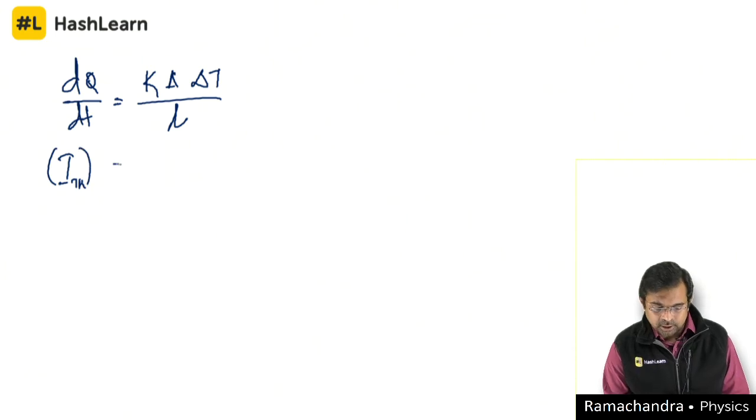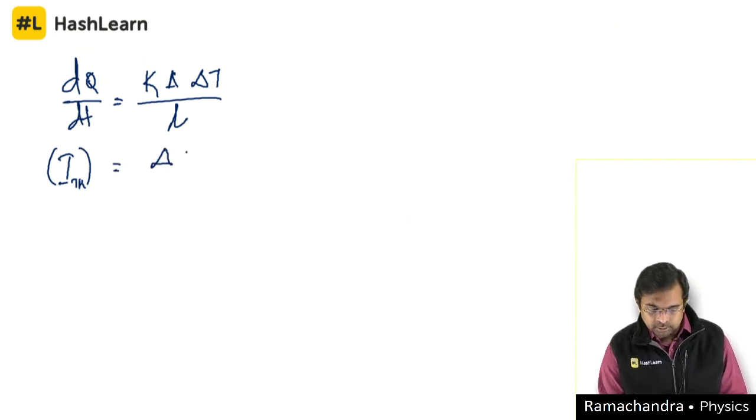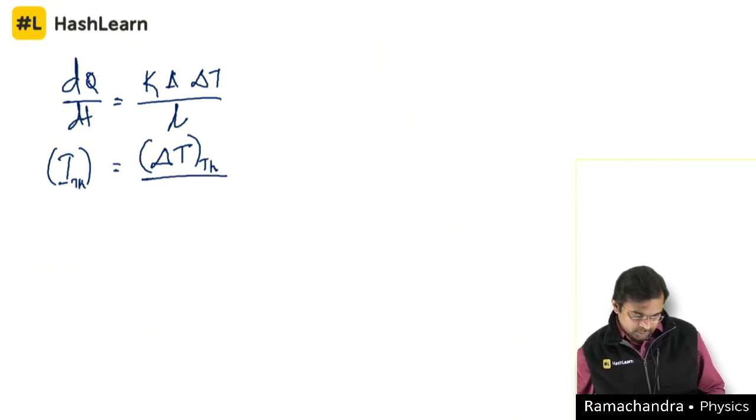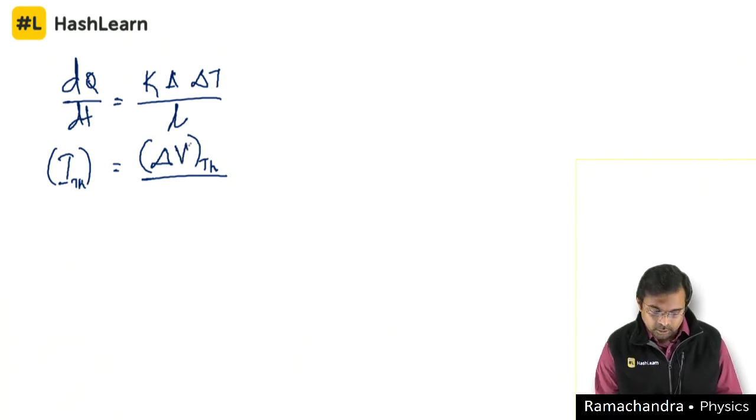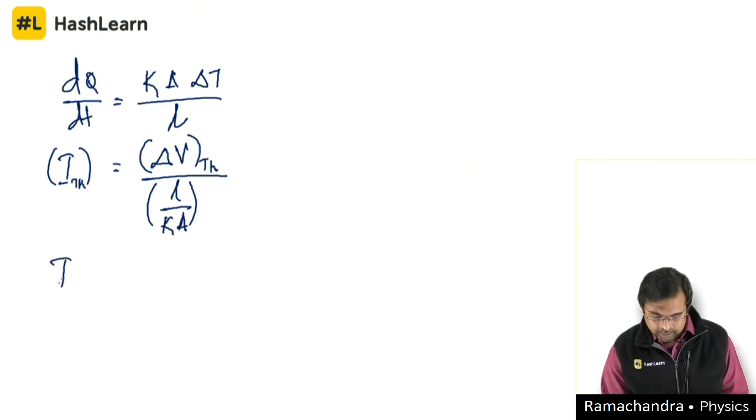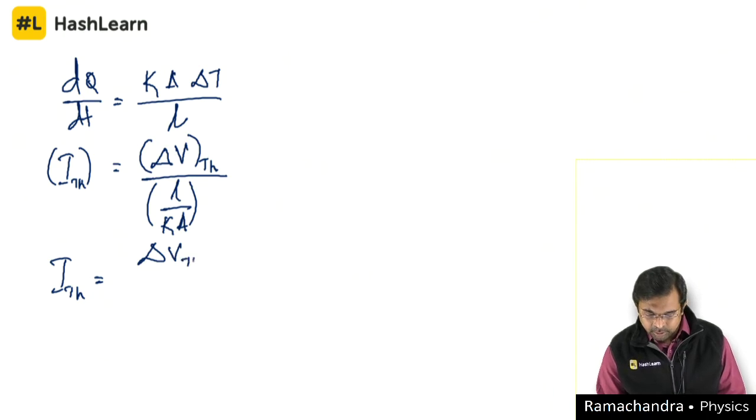I can call this the thermal current, which is equal to delta T. This is the temperature difference. We call it the thermal potential, delta V, divided by L by K times A. I write this again as I_TH, the thermal current, equal to delta V, the thermal potential difference, divided by the thermal resistance.